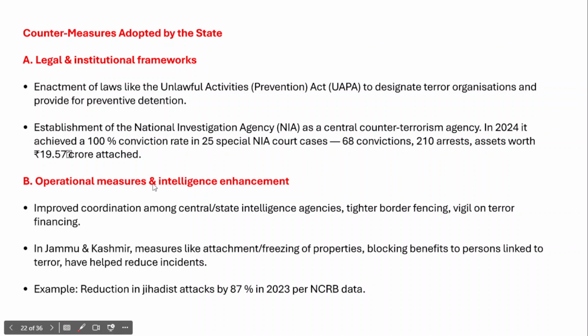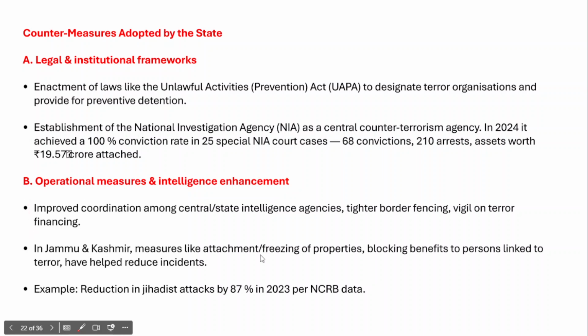And then you need to talk about operational measures and intelligence enhancement. In recent times, there has been improved coordination among the intelligence agencies, tighter border fencing, and a strict vigil on terror financing through the Financial Action Task Force, and we also have the Money Laundering Act of 2002. There is tighter border fencing, particularly against cross-border terrorism from Pakistan to India, and better collaboration between central and state intelligence agencies has been yielding positive results.